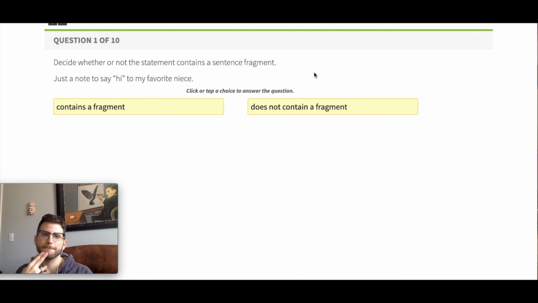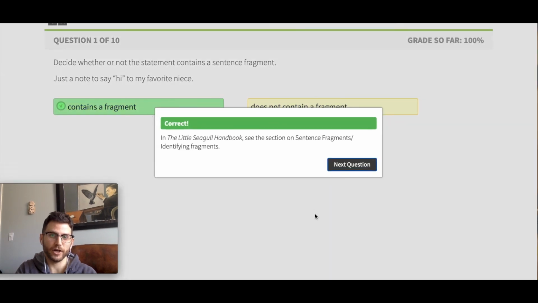Okay, what do we think? Fragment or not a fragment? Leave it in the comment below, but I'm about to tell you. See if you get it right. Okay, does it contain a fragment? Yes, it contains a fragment. Correct. Why, before we move on though, why does it contain a fragment?